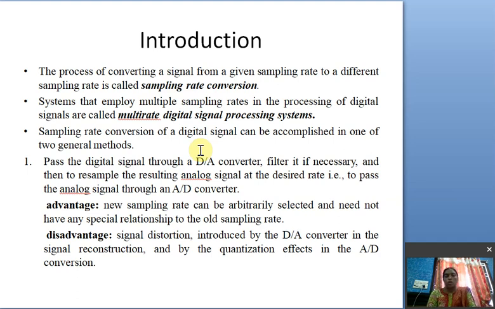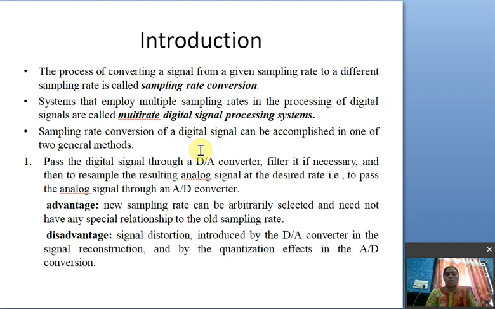That means if you want to change the sampling rate of a digital signal, first convert it into analog and then resample. Do the analog to digital conversion with the desired sampling rate, and then you get the digital signal with the desired sampling rate.